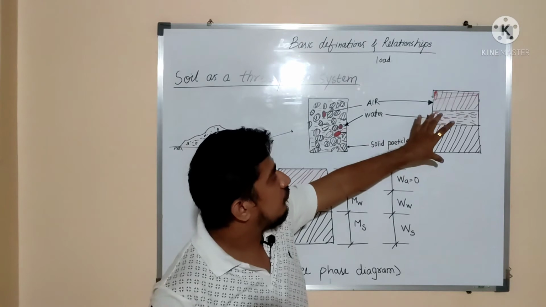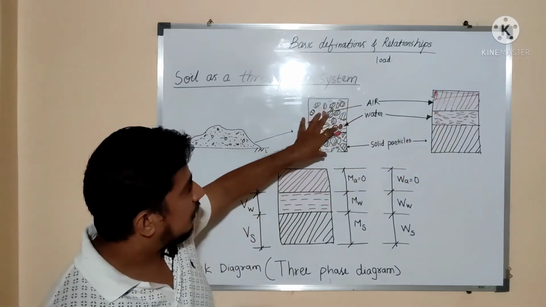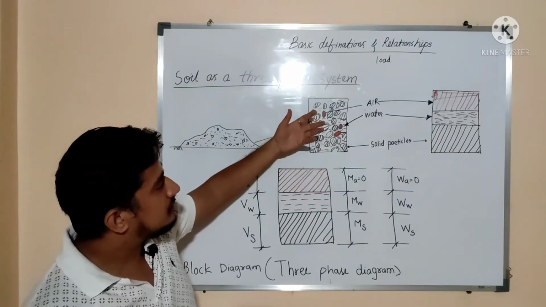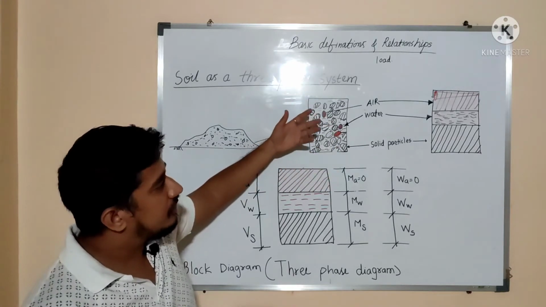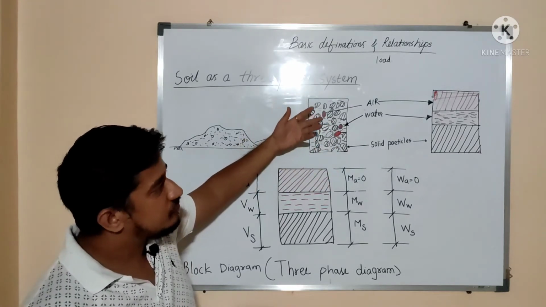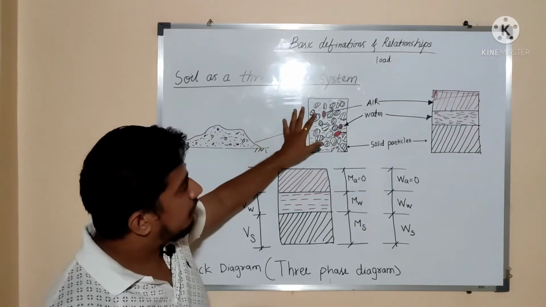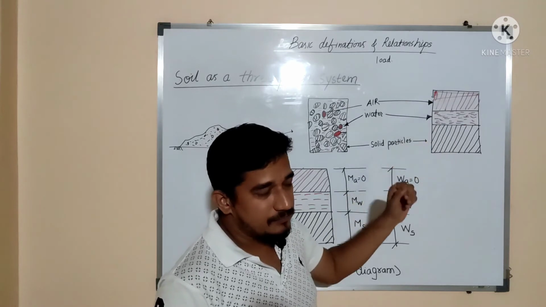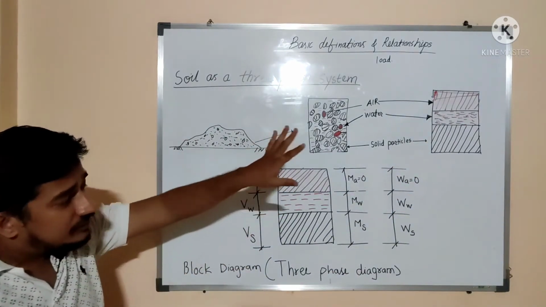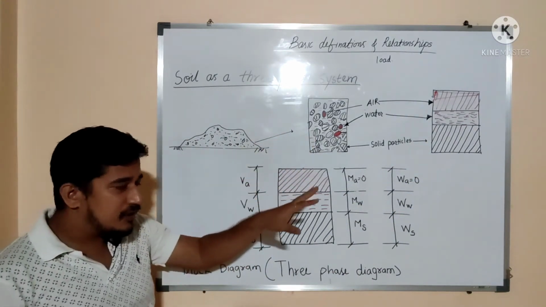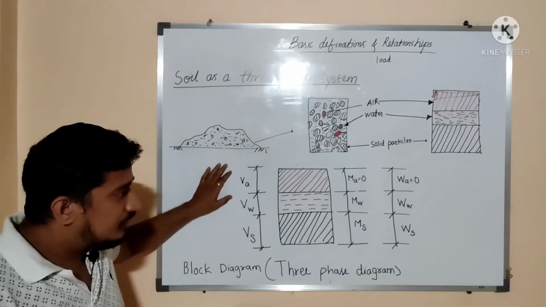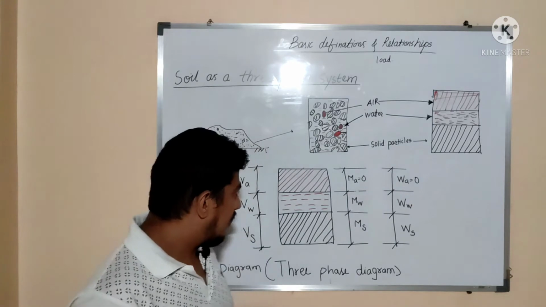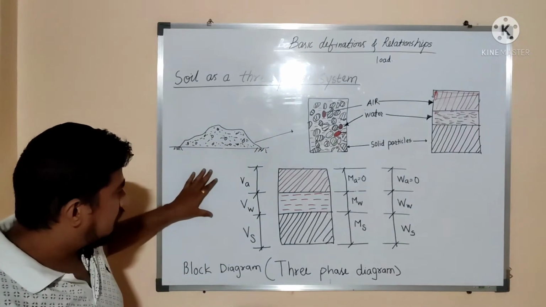So this is the newly formed diagram. This is the original soil, but to simplify it, for easy understanding and for the derivation of various terms for the analysis of soil, we simplify it and convert it into a block diagram or phase diagram. This phase diagram can be expressed in terms of volume, in terms of mass and in terms of weight. So this is the three-phase diagram.